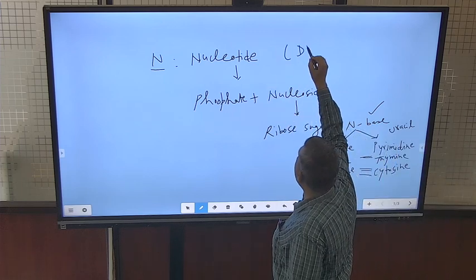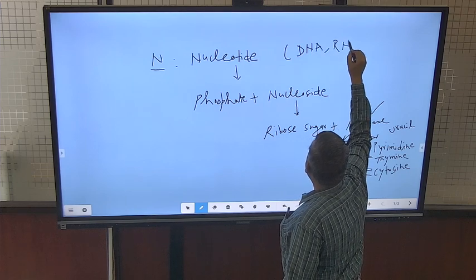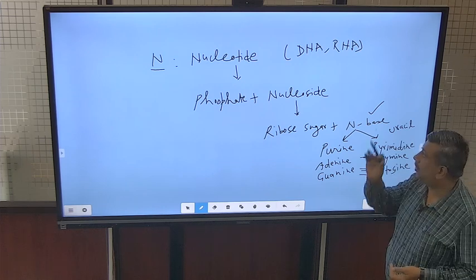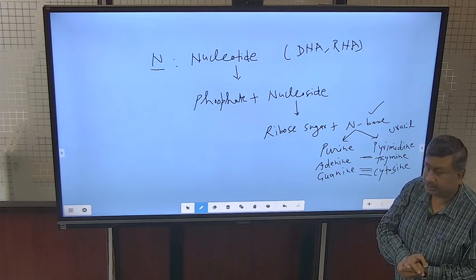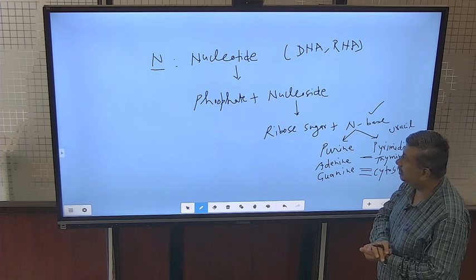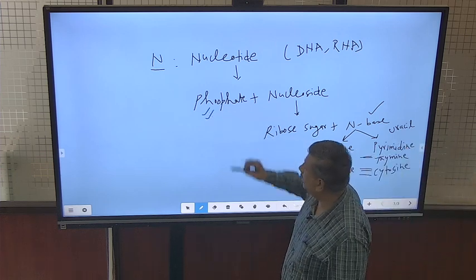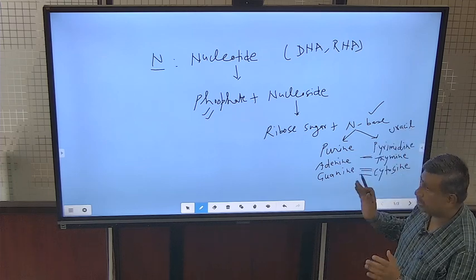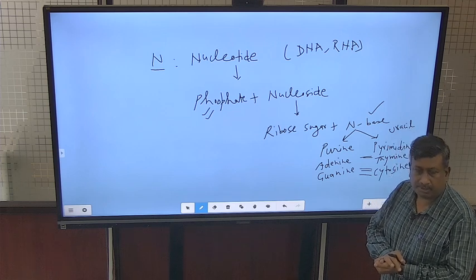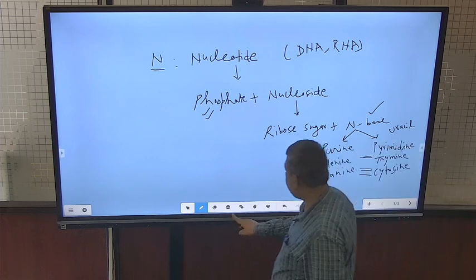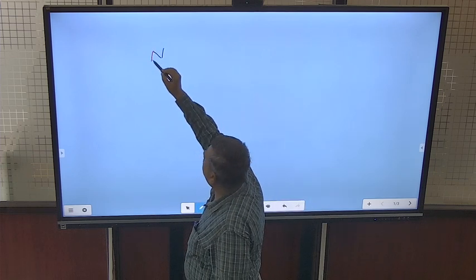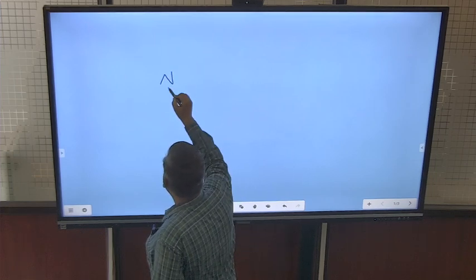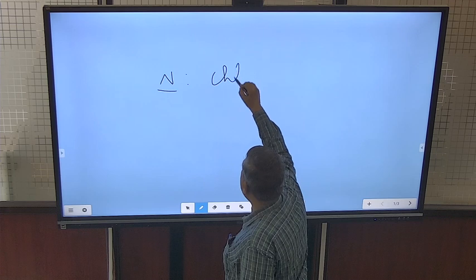Whether it is DNA or RNA, nitrogen is an essential part, and there is no cell functioning without DNA and RNA. That's why nitrogen is essential. One important thing is that phosphate is also present in nucleotides, so phosphorus is also an essential component of these nucleotides. This is another important role of nitrogen in the formation of DNA and RNA. Then another role of nitrogen is in chlorophyll formation.